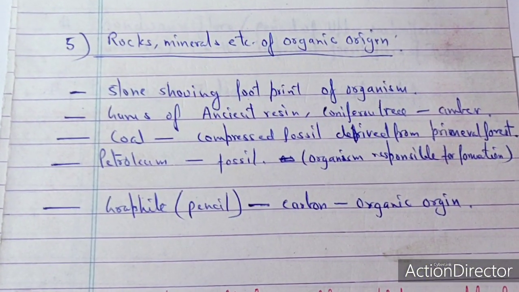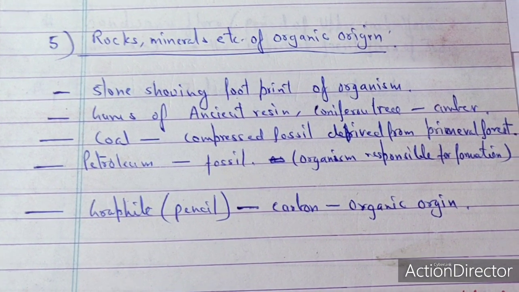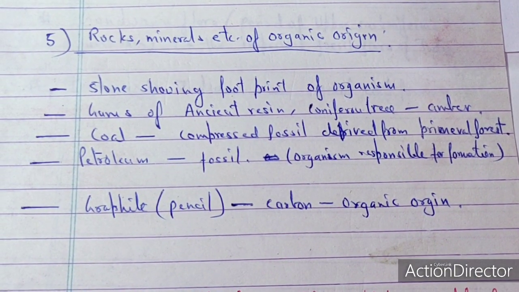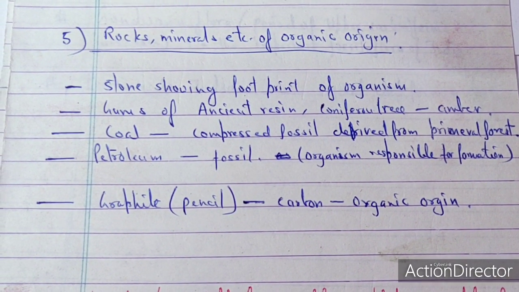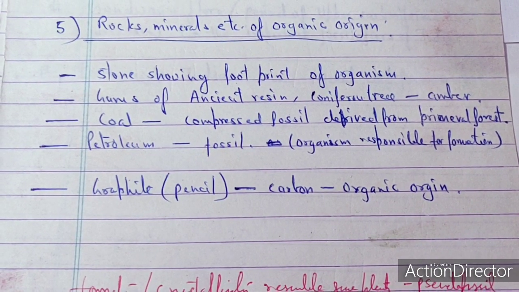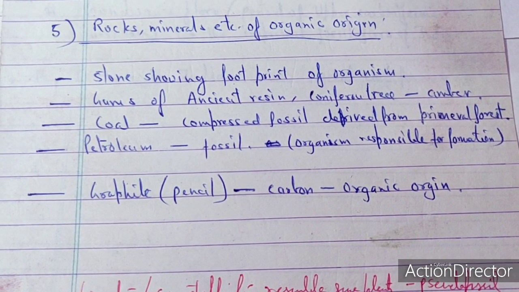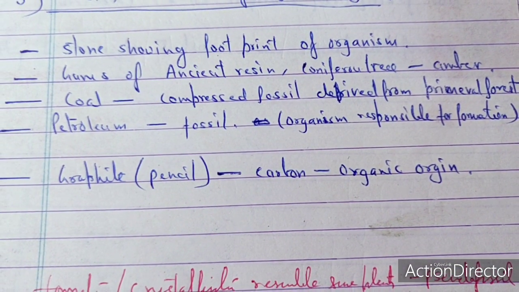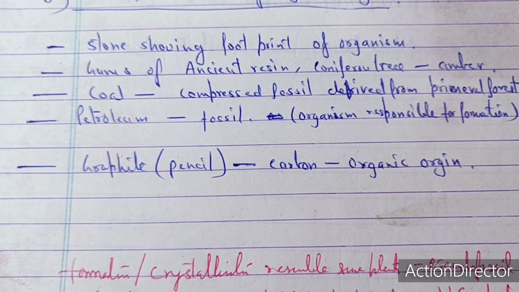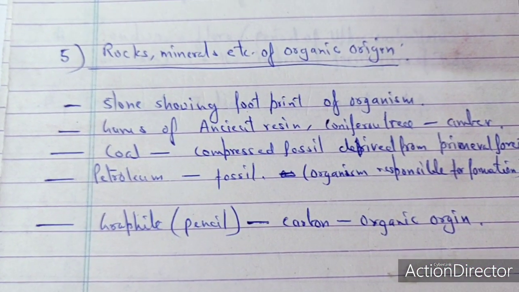The fifth type of fossilization process is called the rock mineral etc. of organic origin. The stone showing the footprints of organisms, gum of ancient resin, coniferous tree, amber, the coal, compressed fossil derived from primeval forest, petroleum, fossil organisms responsible for the formation of graphite, another example, pencil carbon, is of organic origin. So these are the rock minerals etc. of organic origin.